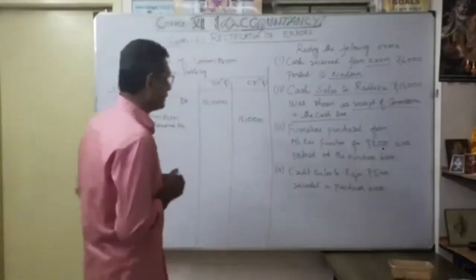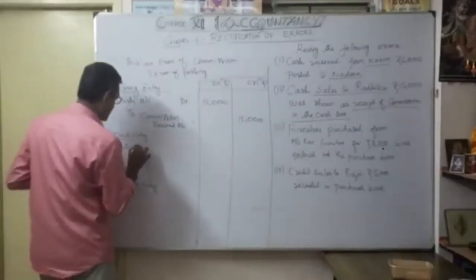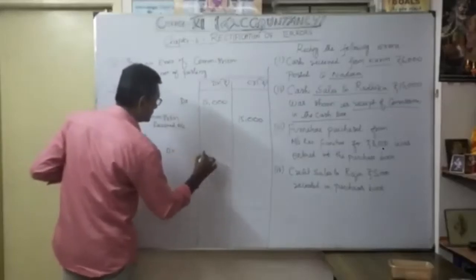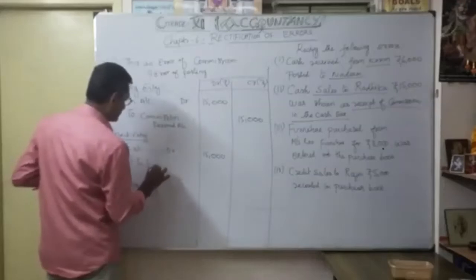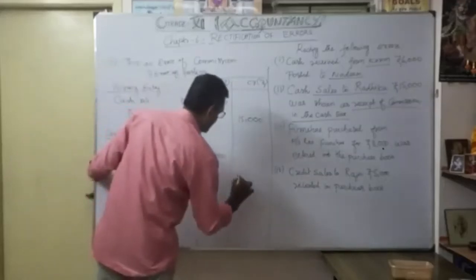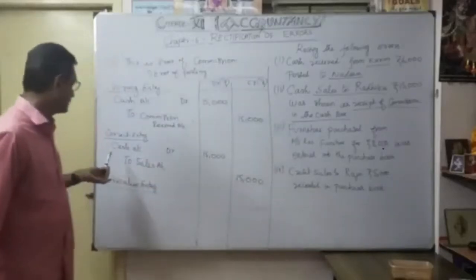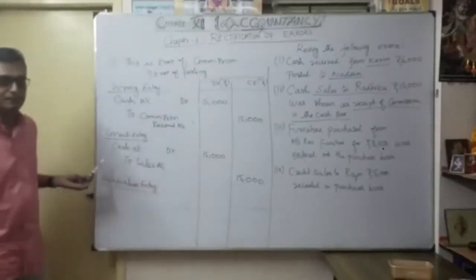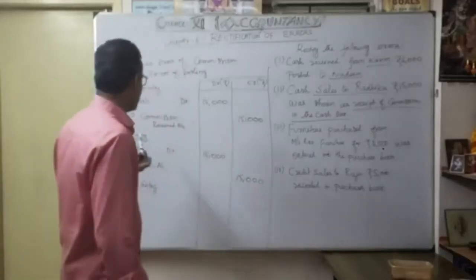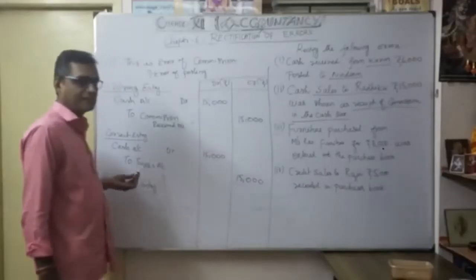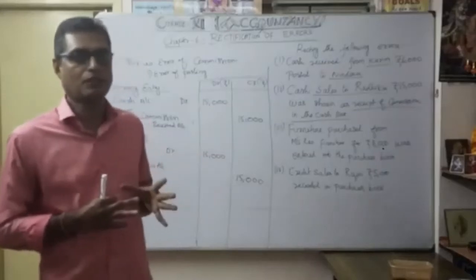Okay, what's the correct entry? Actually, it is a cash sale to Radhika. So what is the entry? Cash account debit 15,000 to sales account. Since it is a cash sale, you can write directly sales account. It's not a credit sale. Be very careful. So what is the entry? Cash account debit, a real account, what comes in, debit. And to sales account, as a nominal account, as an income. The earlier entry is not correct. It is cash we got through sales, not in the form of commission. That's what we're going to rectify.